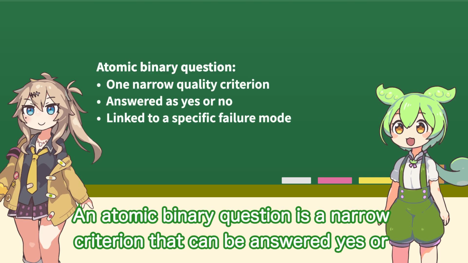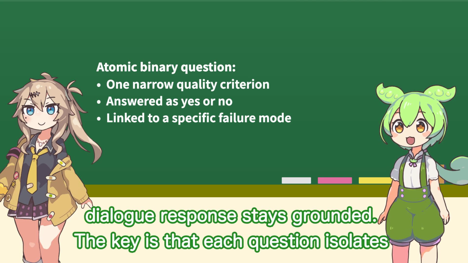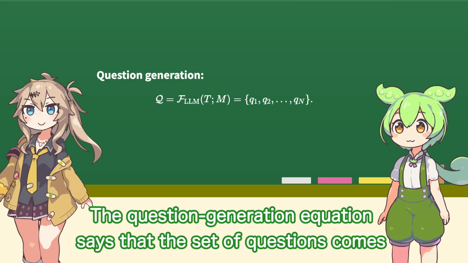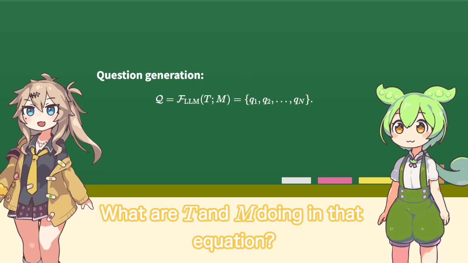An atomic binary question is a narrow criterion that can be answered yes or no, such as whether a summary contradicts the source, or whether a dialogue response stays grounded. The key is that each question isolates one checkable failure mode. The question generation equation says that the set of questions comes from the task prompt and the meta prompt. What are T and M doing in that equation?